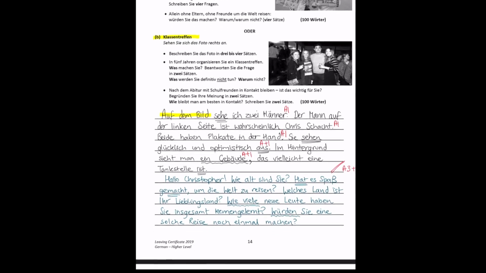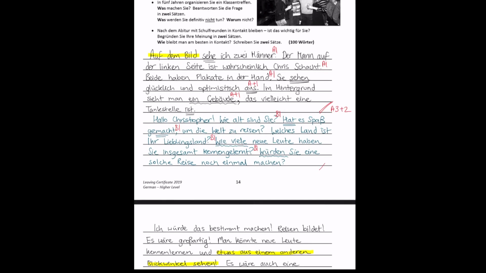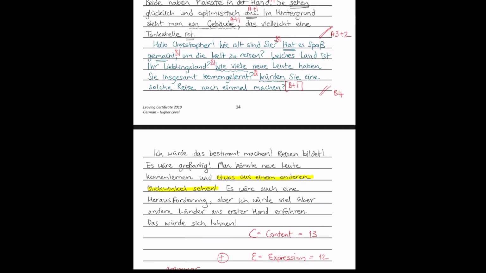That brings us to the next question, the 4 questions you would ask Christopher. Well, we've asked him 1 question here: How old are you? Hat es Spaß gemacht? That's another question. A 3rd question: which country would be your favourite? And a 4th question: how many people did you get to know? Now there's another question there, but we've already used up our discretionary marks, so we'll just put a bracket around that. This mark here would total 4. So those were the total marks going for that paragraph.